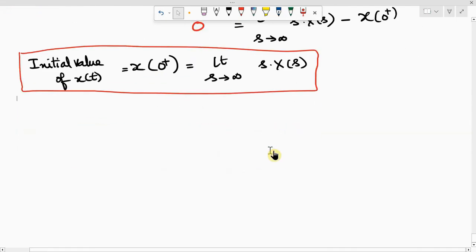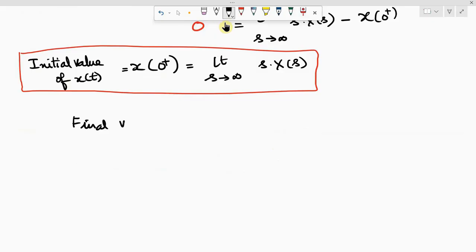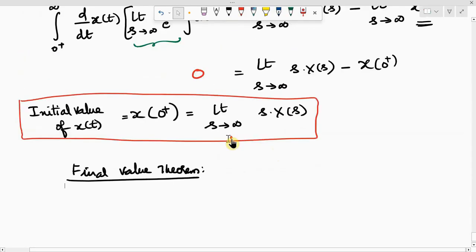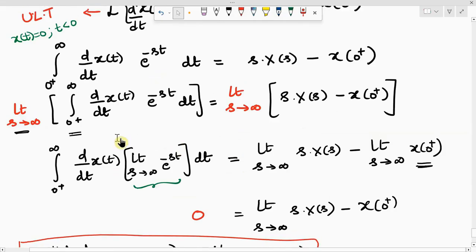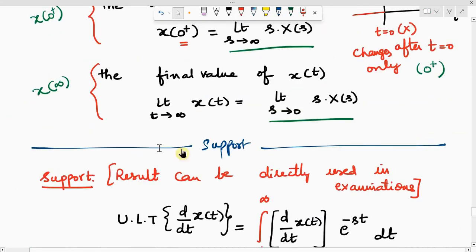Now we'll go for the second part of this theorem, that is the final value theorem. Final value theorem also, please do the same. See here, the statement of the final value theorem. What is the limit we have applied?